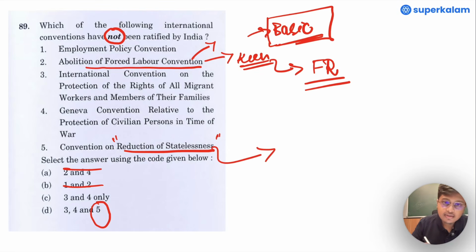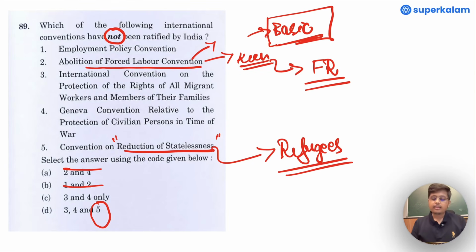This is related to refugees, and India is not a member of the Refugee Convention. When India is not a member of the Refugee Convention, India would not have ratified the Convention on Reduction of Statelessness as well. So we can come to a conclusion that it is option D, that is 3, 4 and 5.